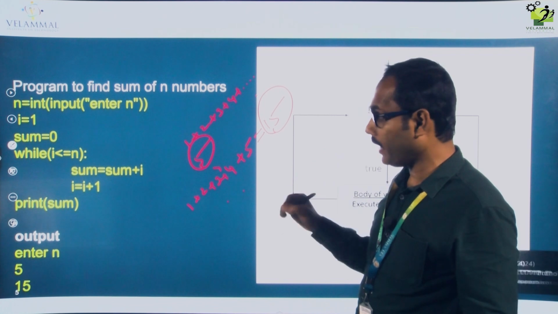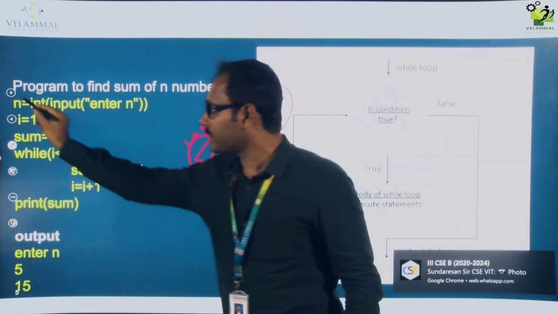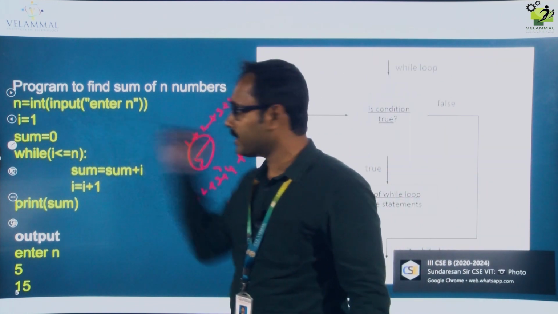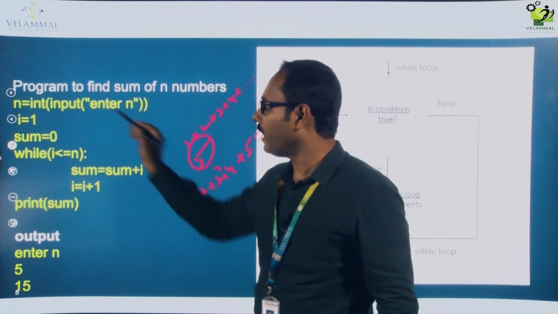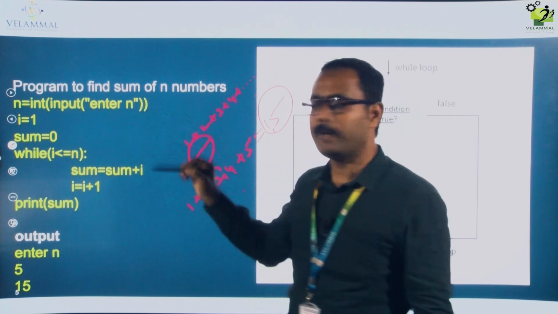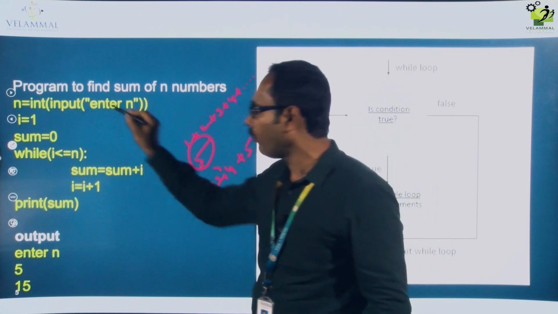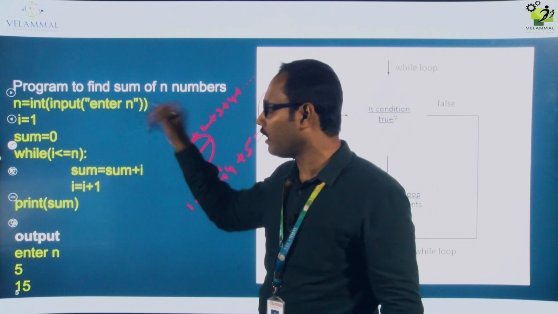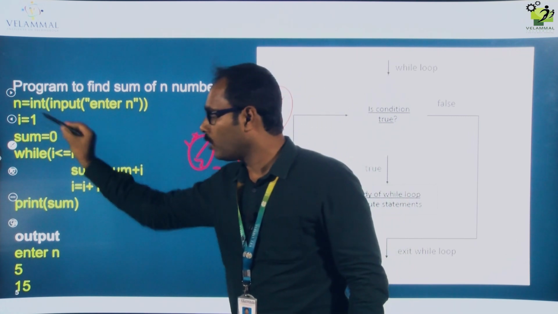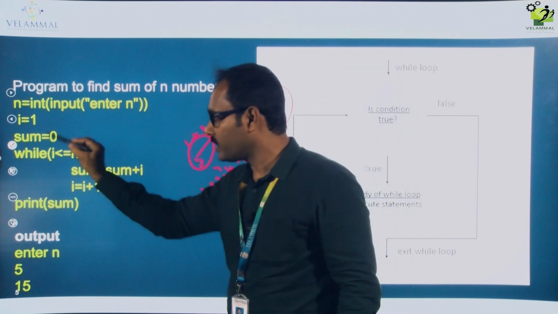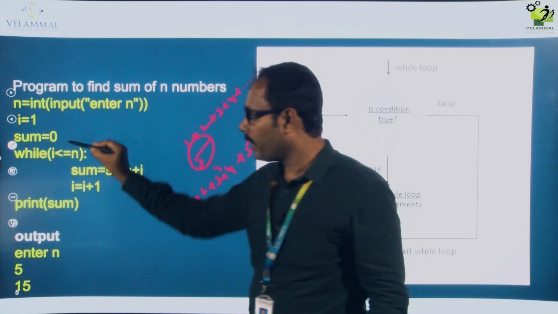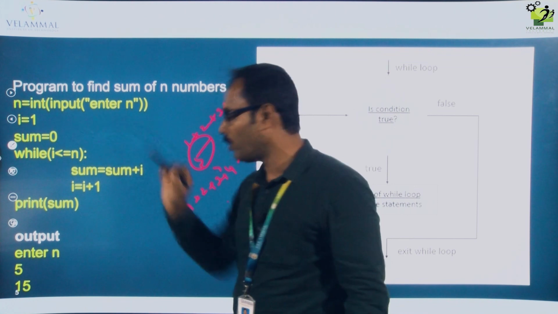So for that, first, n is nothing but the input. Since it is an integer, the data type should be given as int. During runtime I want to get an input, so that's why I am giving input of enter n. You know these things already. Then I equal to 1, initially I am setting some value, and sum equal to 0, sum is another variable, so I declare the value as 0 initially.